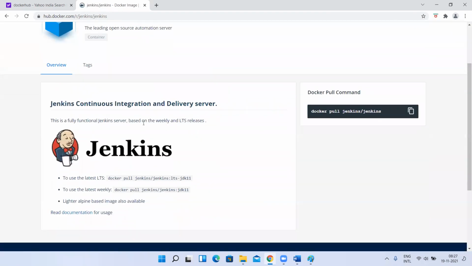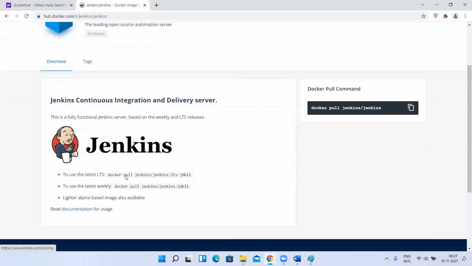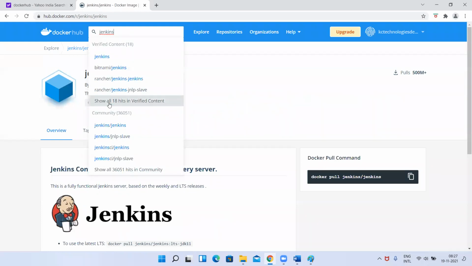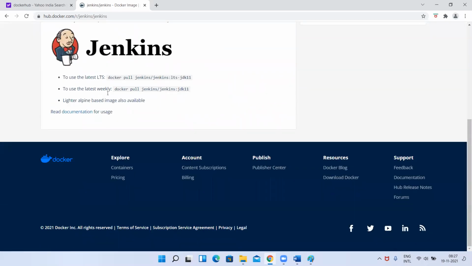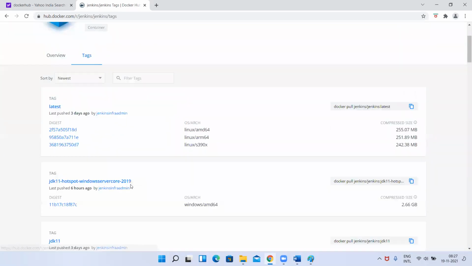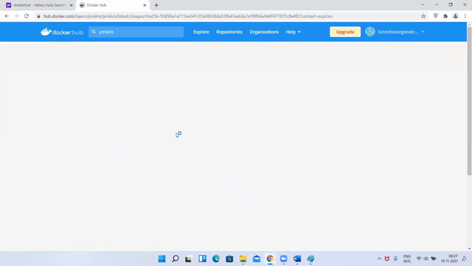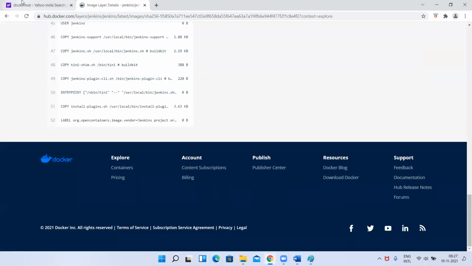Okay, I'm going to this image. Now we want to use this image. So it has different tags. If you want to search for this, you can search from here only, jenkins/jenkins. This is the image. You can use it here, right? Now, if you want to see tags, you can see different tags here. I want to go for this latest tag. If you go here, you can see how the image has been developed.